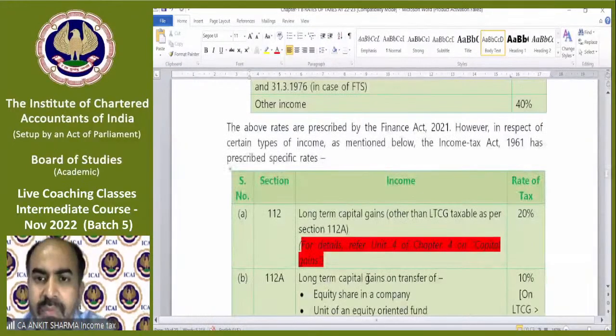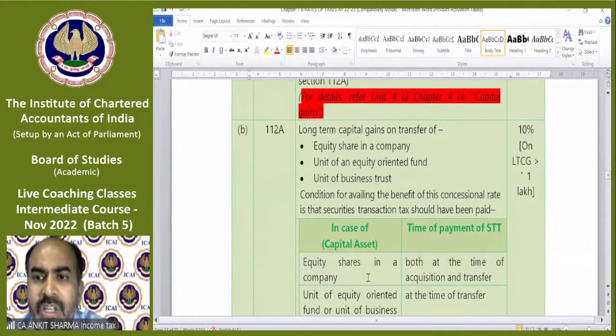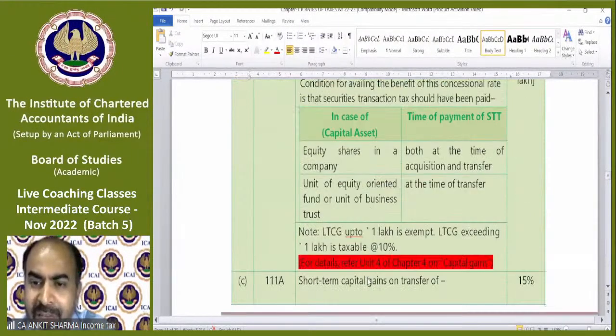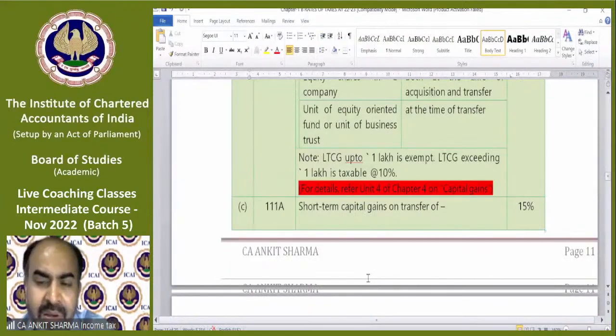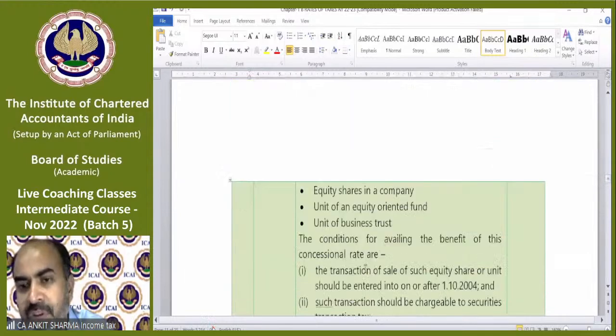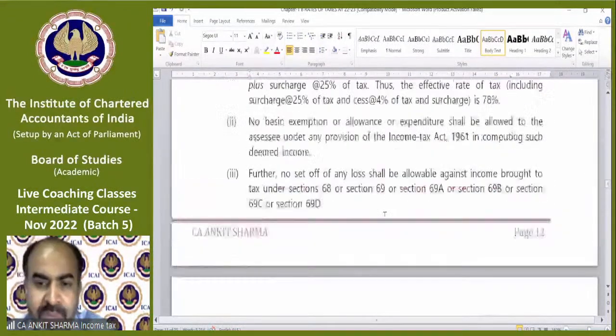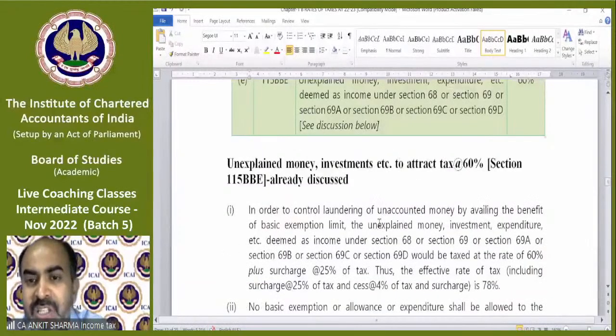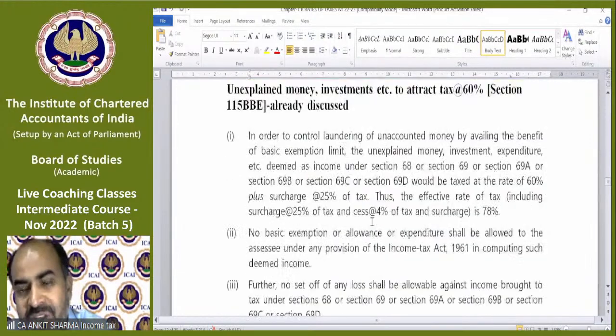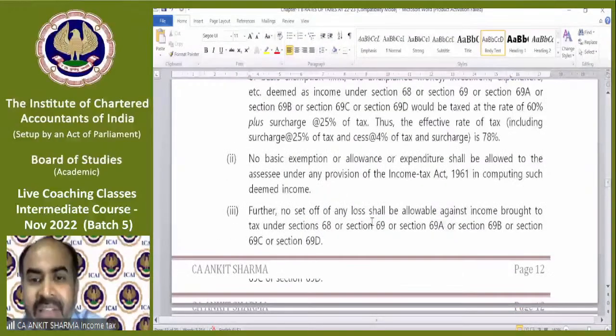The special rate income you will study in the capital gain chapter. I have already red marked those provisions that are not in your syllabus in this chapter. You will discuss it in the next chapter in future. The unexplained income tax rate we have already discussed. It's 78%. It's written again over here. You need not read it again. Do not worry, the whole syllabus has been covered in the notes.